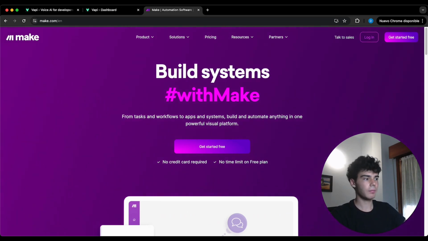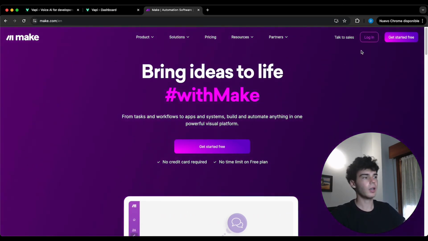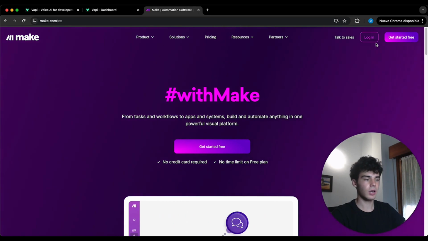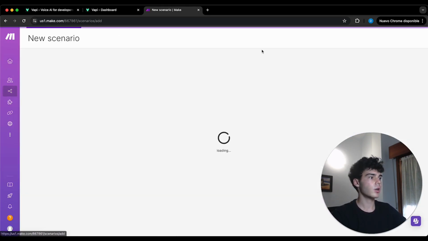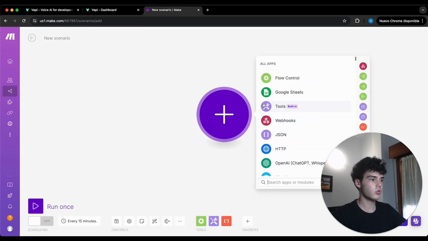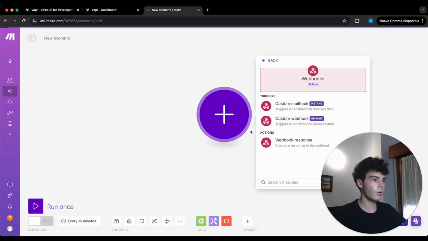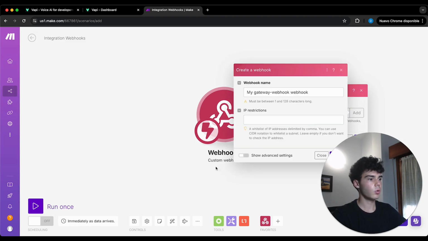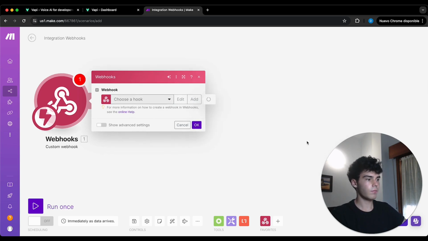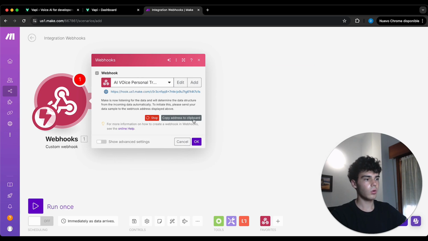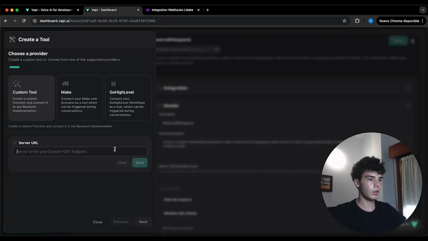So here we are at make.com. You have to create an account or log in if you have already an existing account, and let's create the webhook. So once you have entered make.com, let's create a new scenario. Let's create a new webhook, custom webhook. Let's add a new one and let's call it AI voice personal trainer. And let's click on save. So now we're gonna copy this and we're gonna put it here.